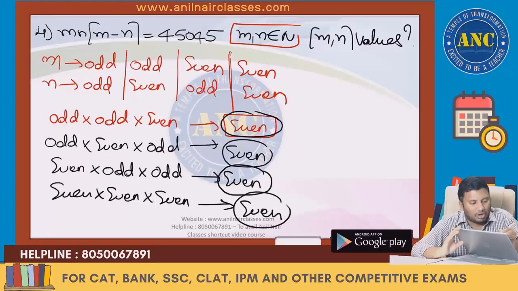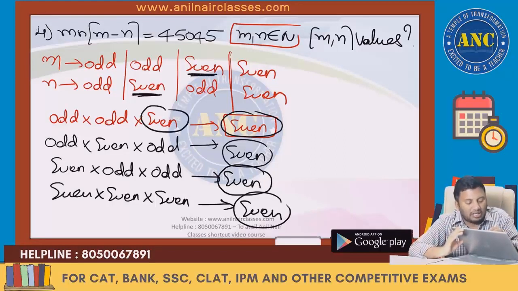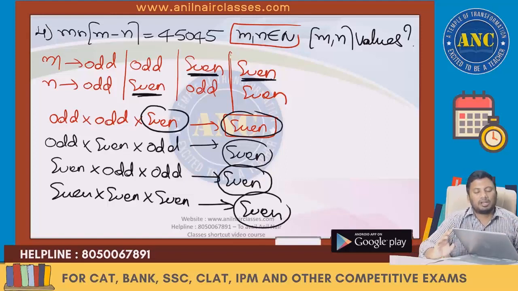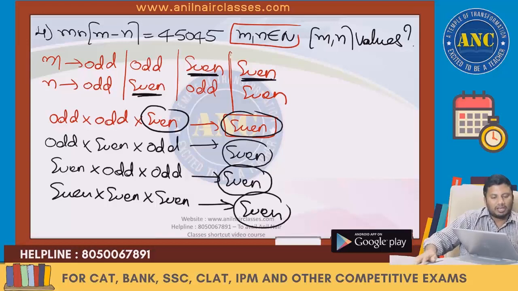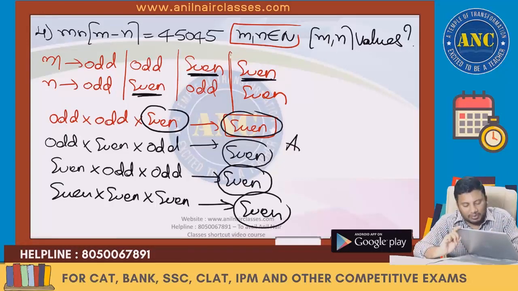You don't need to do all this. Odd minus odd is even, and here one term is even, here one term is even, here at minimum one term is even. So if one term is even, the answer will be an even number.